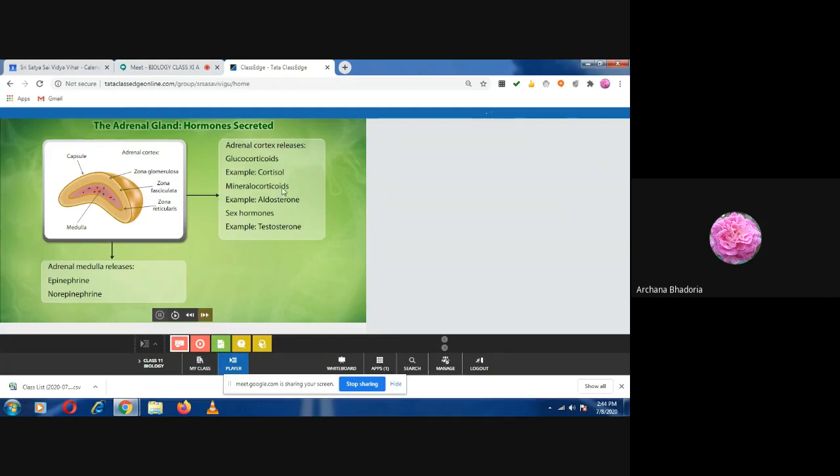And mineralocorticoid, when you talk about it, it is that hormone secreted by the cortex and helping in the regulation of minerals. Okay, so the hormone is aldosterone. What is the hormone which is coming in this category? Aldosterone. Is it clear to you all? Okay, and the sex hormone, we have only one sex hormone, that is testosterone. Okay, and then epinephrine or norepinephrine, it is the medullary hormone.